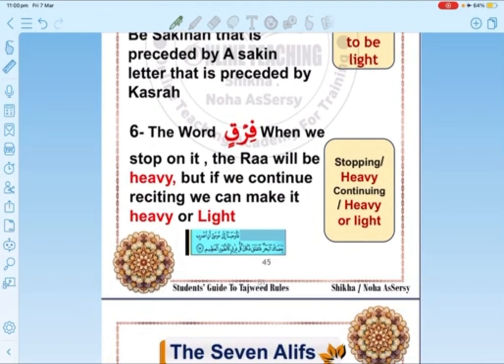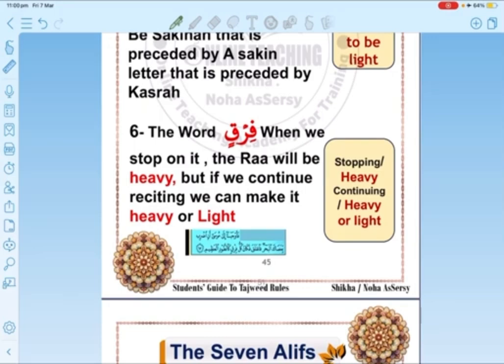Now let's move to the word فرق. When we connect it and when we stop on it, let's see. Here, the word فرق, when we stop on it, it will be مفخمة. It will be heavy. So I say فرق. This is how we stop on it. Okay, this is easy. But when we connect it, we have two options.